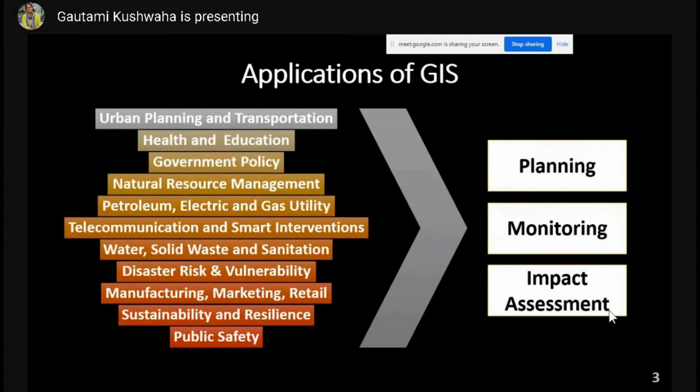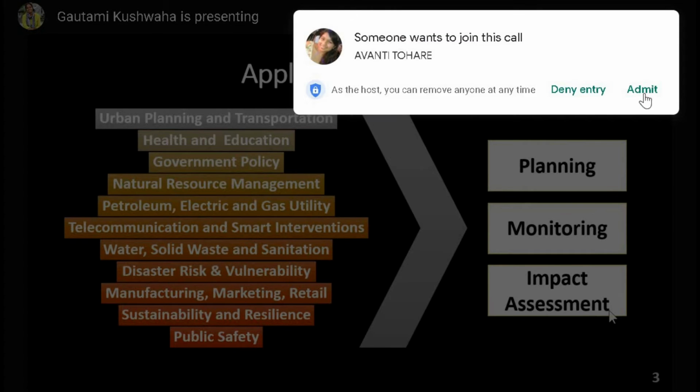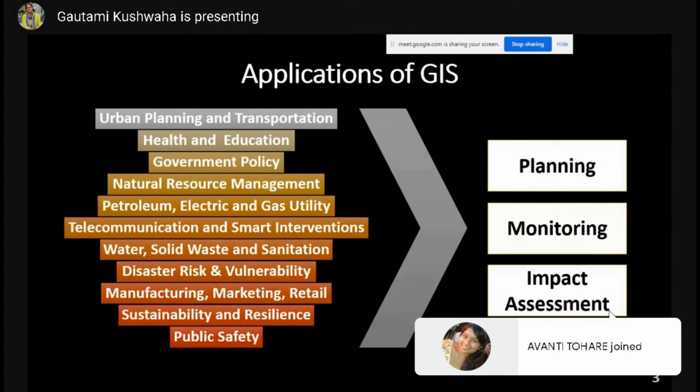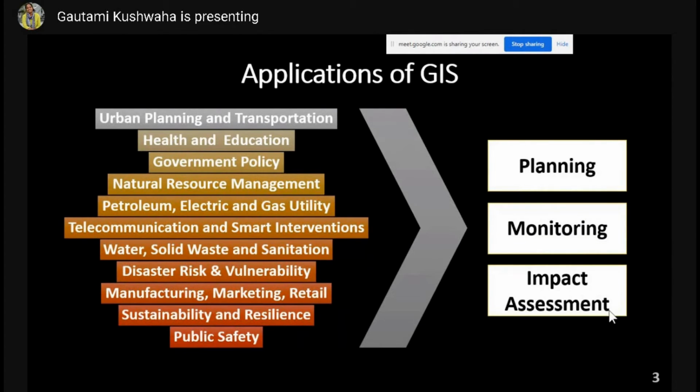So basically you'll be using GIS for three things. You'll be using it for planning for any project. So planning here includes assessing the current scenario, what is available on ground, what you have, and assessing the feasibility of your project. So whatever you are proposing, suppose you have to propose a metro project in a city. Before proposing the project, you need to analyze the current scenario.